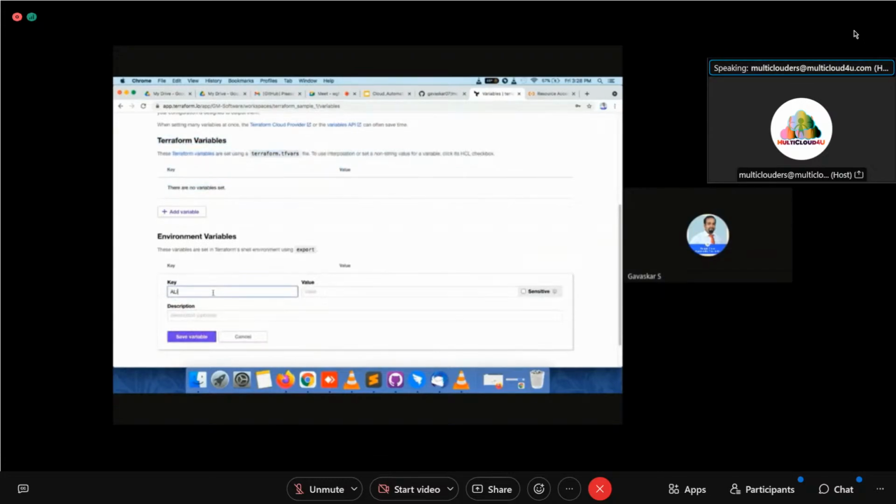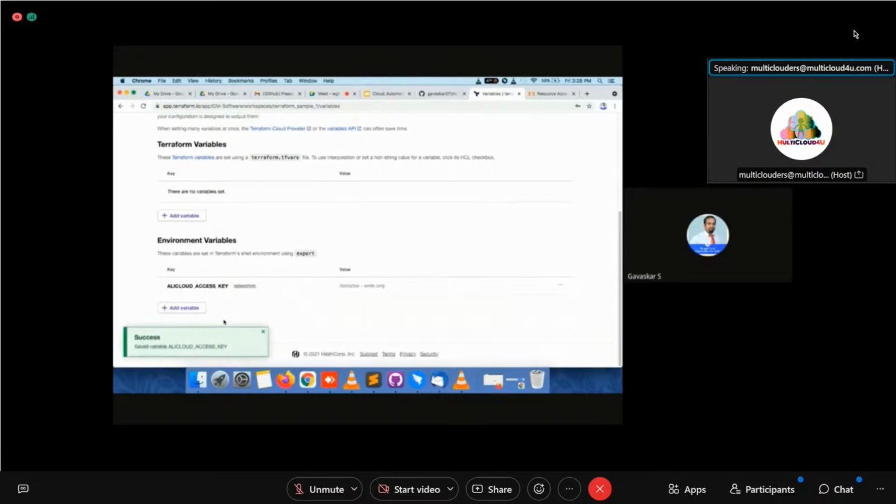Then ALICLOUD_ACCESS_KEY. This is the key, and here you have to provide the access key which you have created in the RAM account. And again, you have to save this. Now I am not going to provide that. It's a security-sensitive matter, security issues like that, so I am not going to provide that.